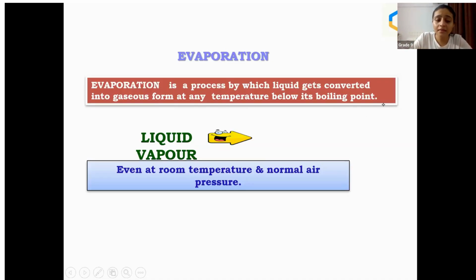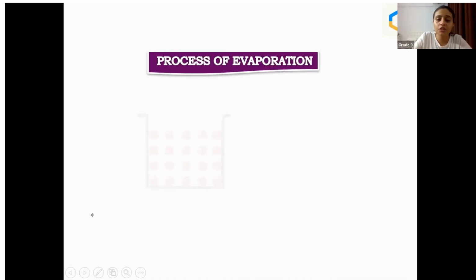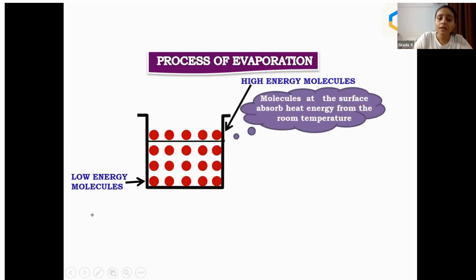Okay, now in this experiment or this picture you can see here, there is a tub filled with water. Now it says that on the upper side, on the surface, particles have high energy, those particles have very high energy. And those particles which are beneath these surface particles have very low energy. Why do these particles present on the surface have the high energy? Because they are absorbing the energy which is already present in the environment. This is what I am trying to explain to you.